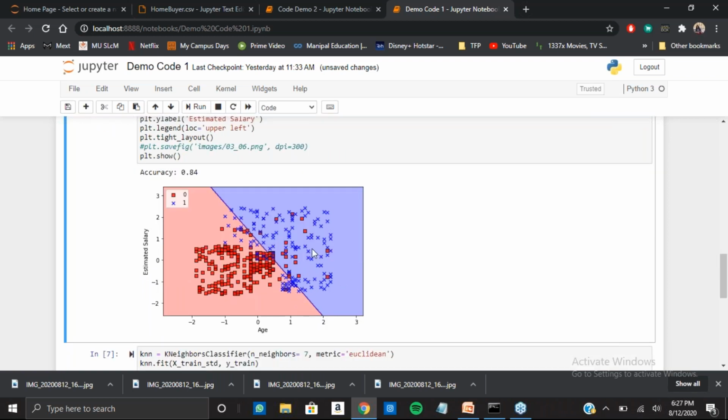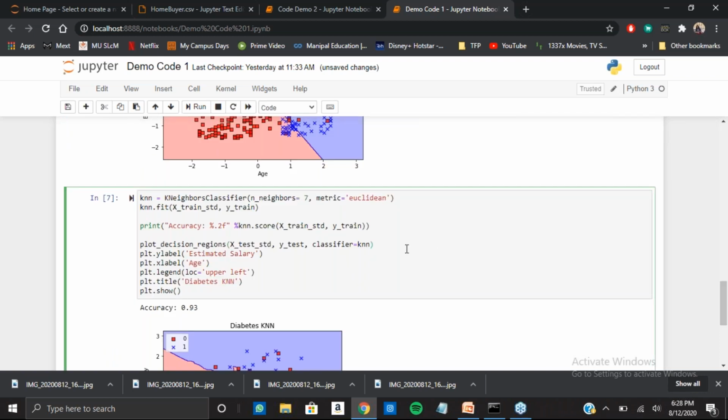So as you can see, even though there are some red points in the blue region and some blue points in the red region, it still forms a class. Like on the left side, there are all the red points, and on the right side, there are all the blue points. And that is why the accuracy is 84% and not higher, because there are still some misclassified samples.